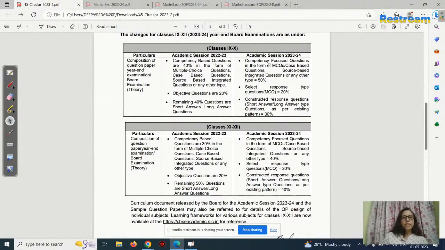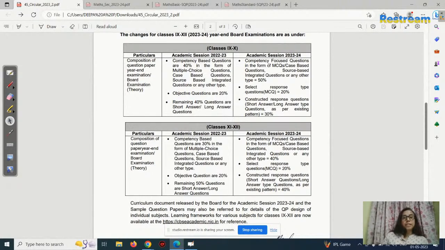Some case based questions, source based questions: something will be given in a paragraph and you have to write from that, or some case will be described and you have to find out some answers from that case. Then source based, where some sources will be there.